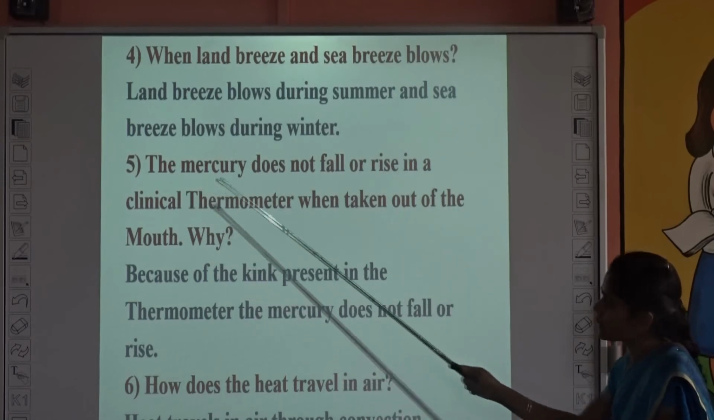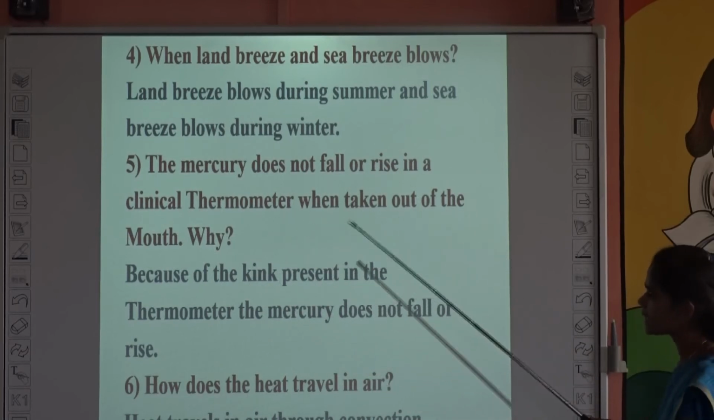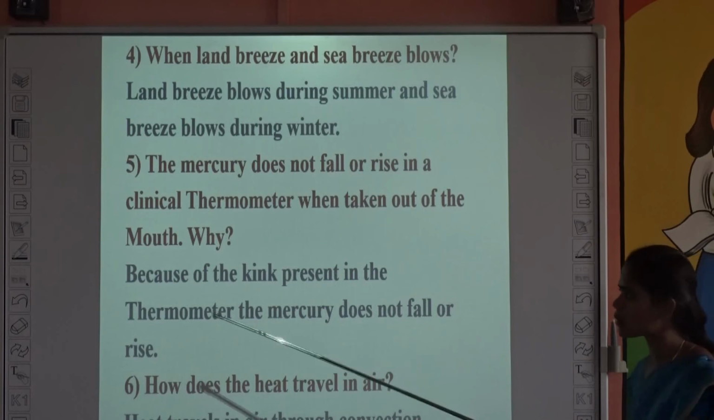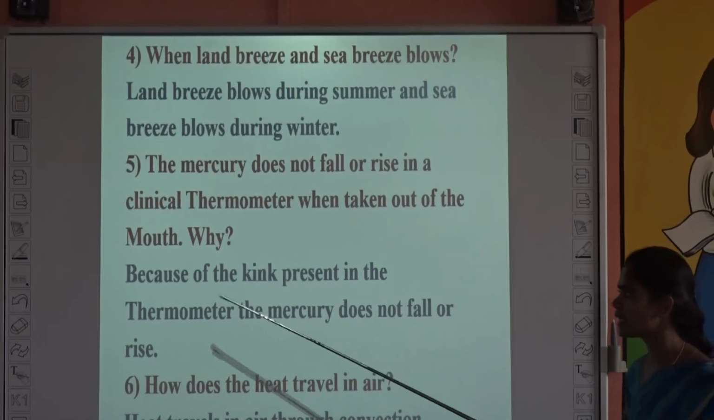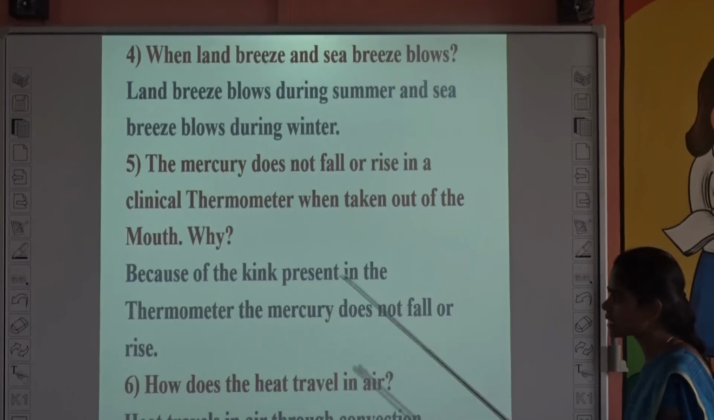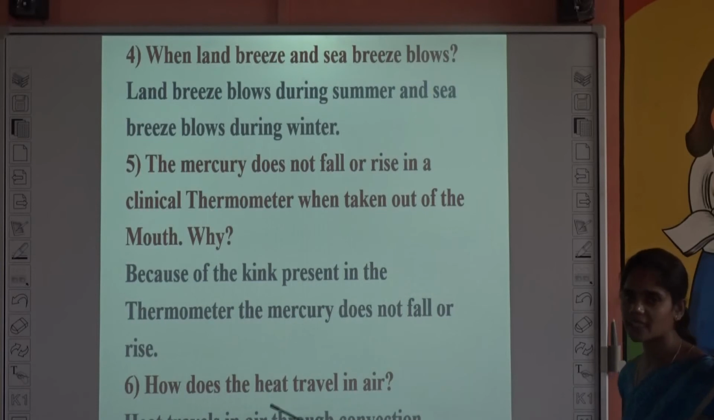Fifth one, the mercury does not fall or rise in a clinical thermometer when taken out of the mouth. Why? Because we have a kink. Because of the kink present in the thermometer near the bulb, the mercury does not fall or rise. It prevents the backflow of mercury.